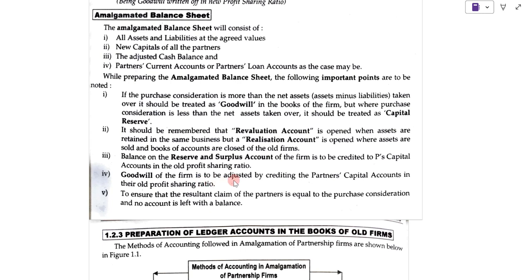Goodwill of the firm is to be adjusted by crediting the partners' capital accounts in the old profit sharing ratio.